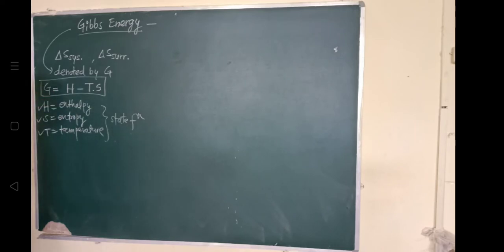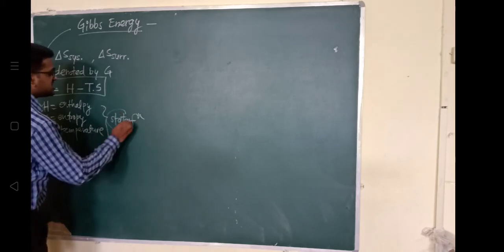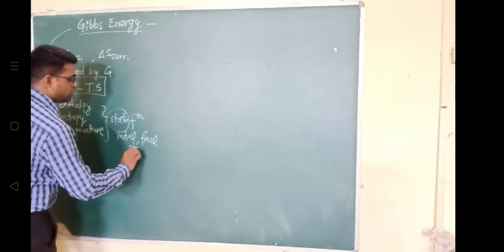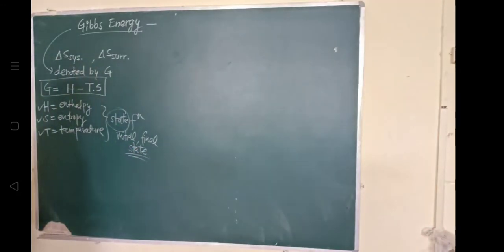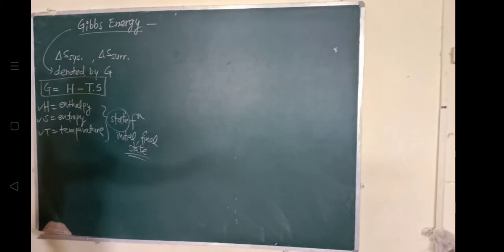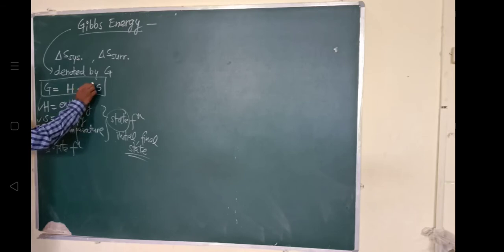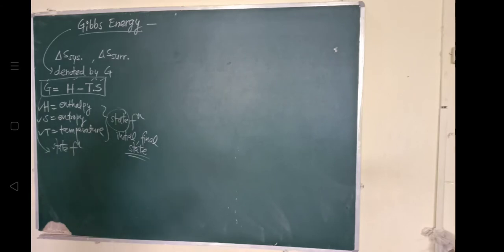It means it has some initial and final state and does not depend on the path. So the Gibbs energy will also be a state function, because G equals H minus T into S, and as all these quantities are state functions, Gibbs energy will also be a state function.